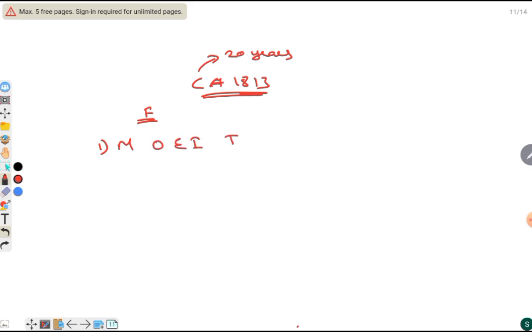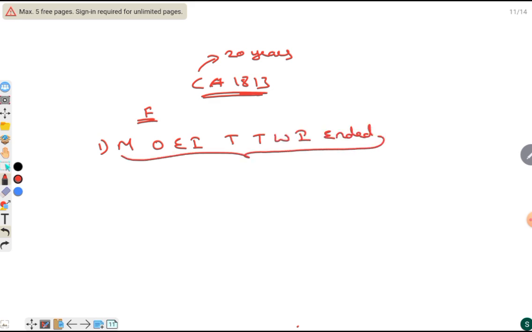Next, coming to the Charter Act 1813. Here the charter is also for 20 years. The features include that the monopoly of the East India Company to trade with India ended.